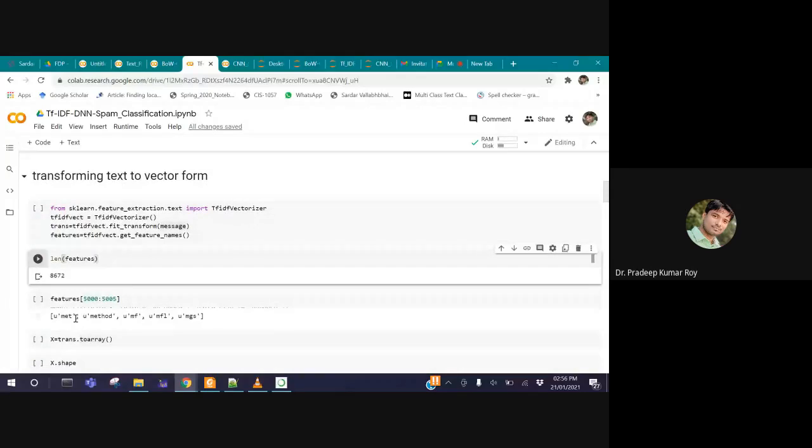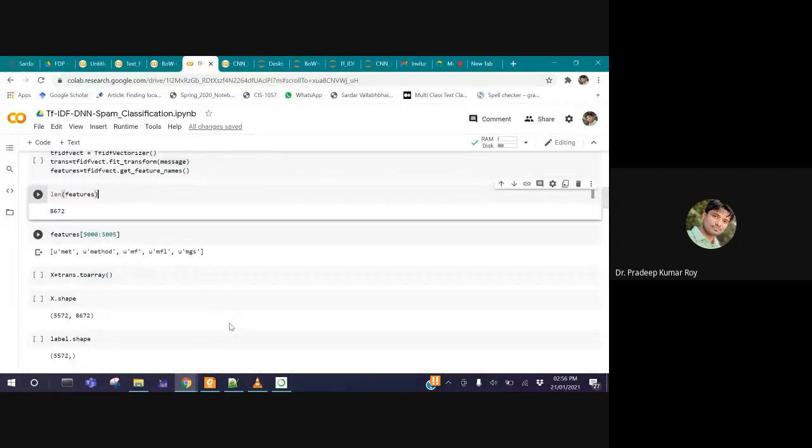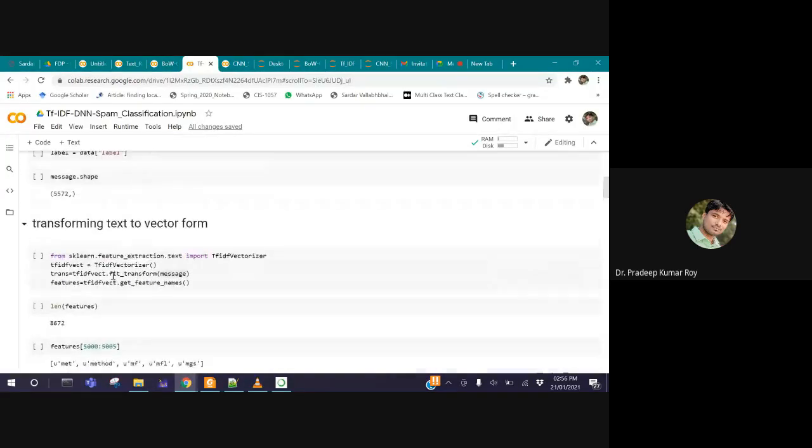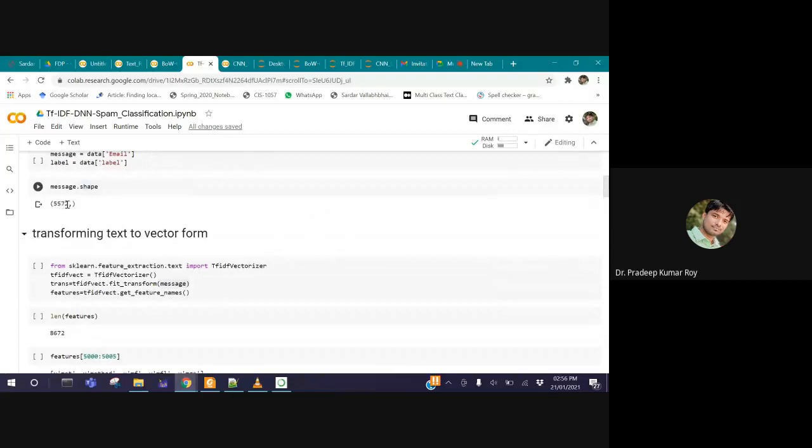A few features from index value 5000 to 5005 are MET, method, MF, MFL, MGS, and so on. All of these act as features. Now we have converted our complete message into array format. Earlier the shape of my message was 5572.